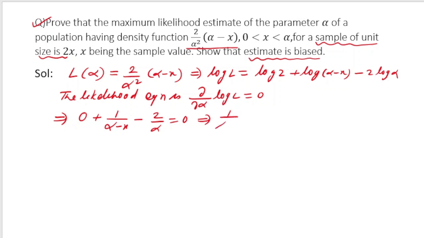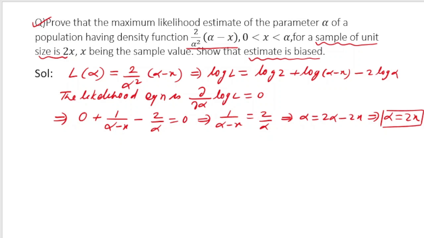So 1 by alpha minus x will be equal to 2 by alpha. So this will give you alpha is equal to 2 alpha minus 2x. So you can take 2x to the other side, alpha to the other side, so you will get alpha is equal to 2x. So this is what they wanted me to prove, that the maximum likelihood estimator of a parameter alpha of a population having this density function is given to be 2x. So I have got alpha is equal to 2x.